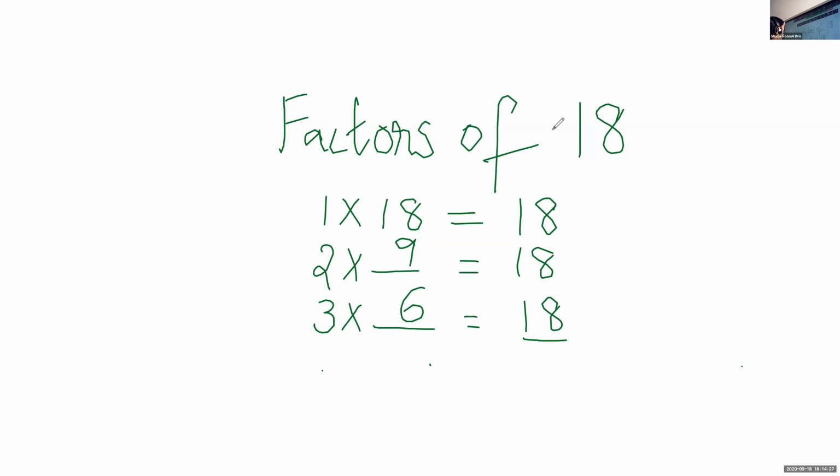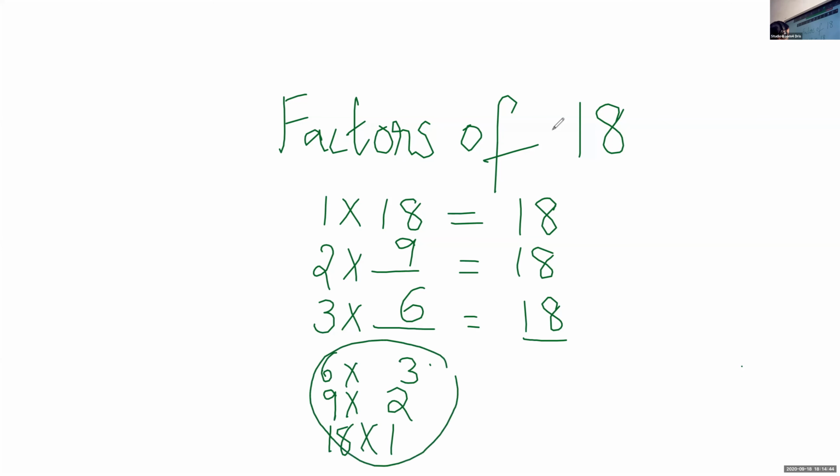So children, I am not repeating this again. 6 into 3 is 18, because 9 into 2 is 18. We can write only the factors one time. 18 into 1. These factors I am not writing again, because we cannot repeat the factors.